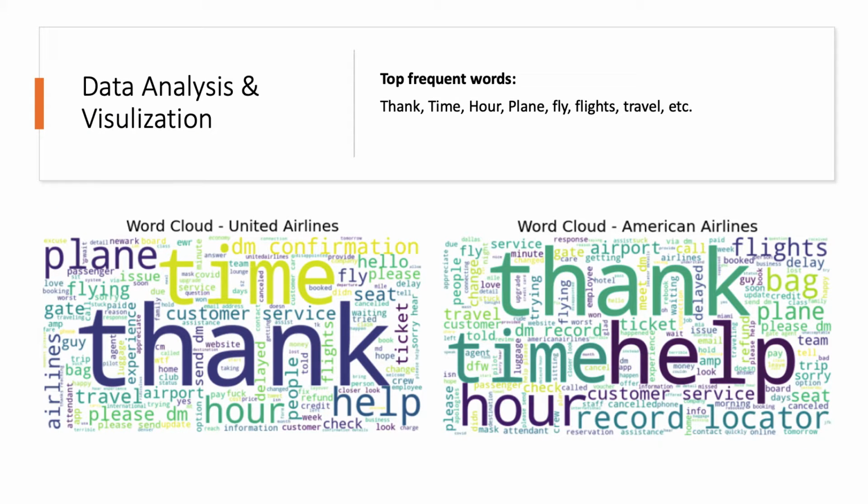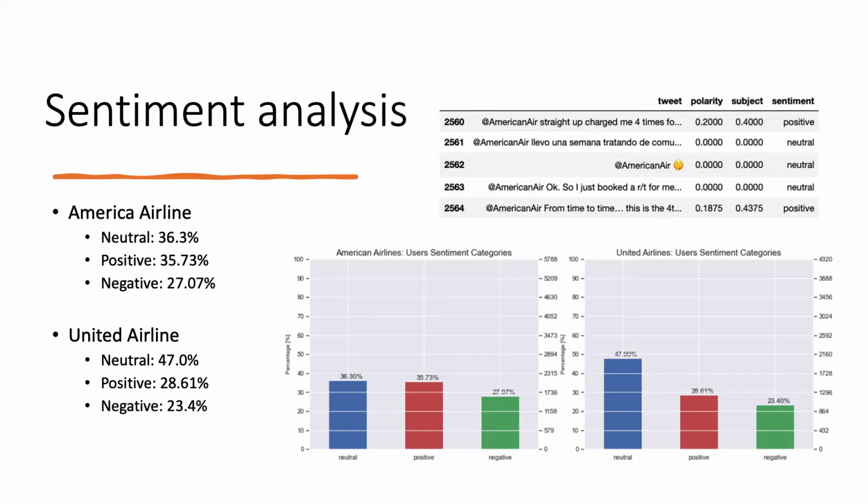First, I clean the tweet data by removing numbers, punctuations, and stop words, and create a bag-of-words model. Find the most frequently appearing words and plot word clouds. From word clouds, we can get a general understanding of the tweet data. We can see some top frequent words like thank, help, hour, time appearing in both companies, and most words are good and neutral.